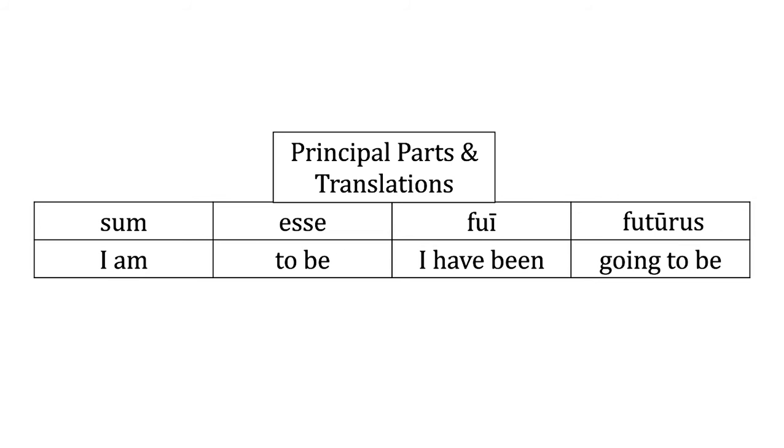Fui is the perfect active indicative, and that is I, first person. That's I have been or I was. You can do either one of those if you would like. And futurus is that interesting one of the future active participle. It's just translated as going to be.